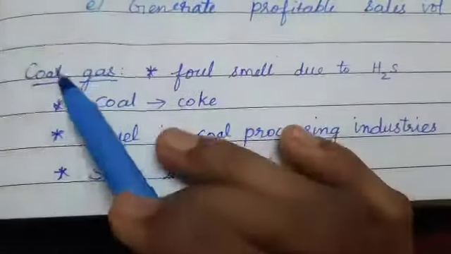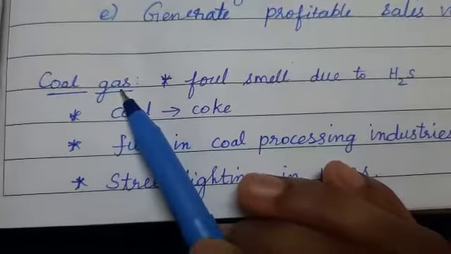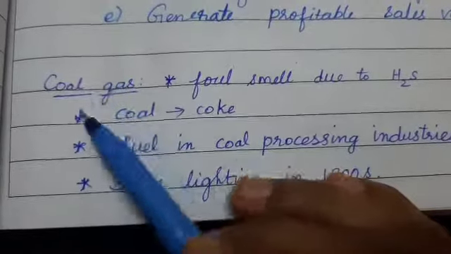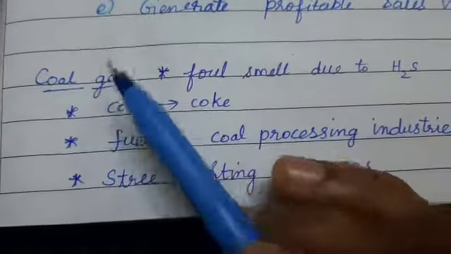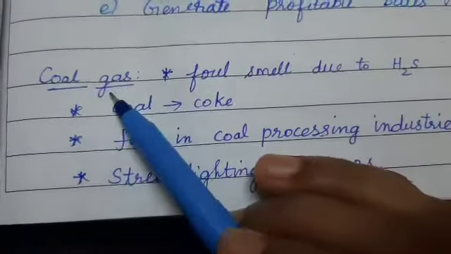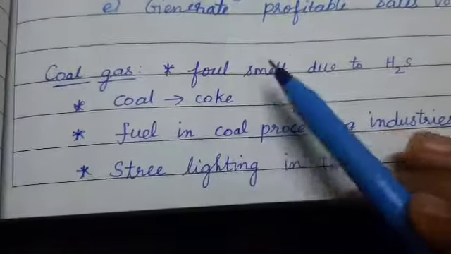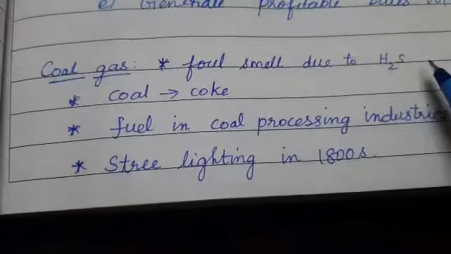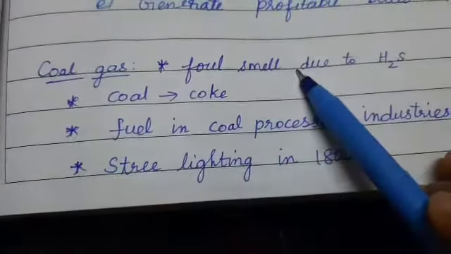The next thing is the coal gas. Coal gas, where did we obtain? In the last stage of the destructive distillation process, the gas which is insoluble in the water will get exhaled, released out, and it can be used as a fuel in cooking. Right? So this coal gas has a foul smell due to the presence of hydrogen sulfide. Hydrogen sulfide means H2S. So the coal gas has a foul smell.